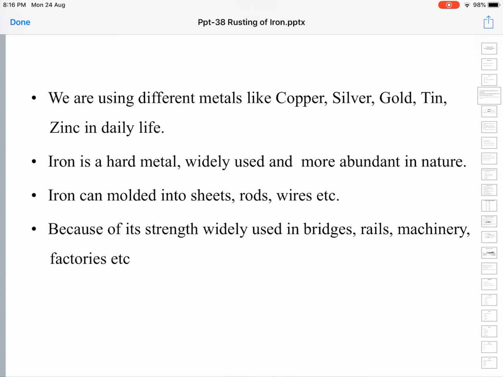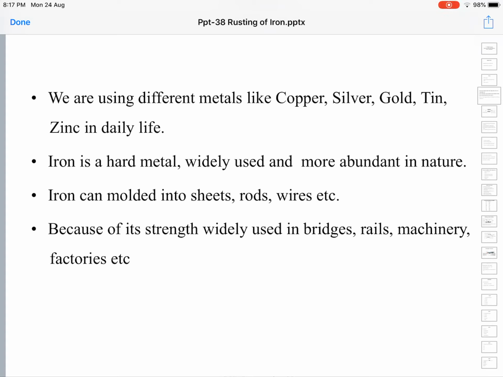But iron has a certain disadvantage also, we'll come to see. Iron is the most widely used metal, but nearly 20% of the iron produced in any country every year is being lost. That is, one-fifth of the produced iron is being lost because of the natural or spontaneous phenomenon called rusting.